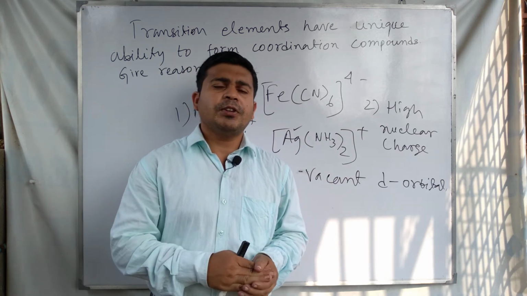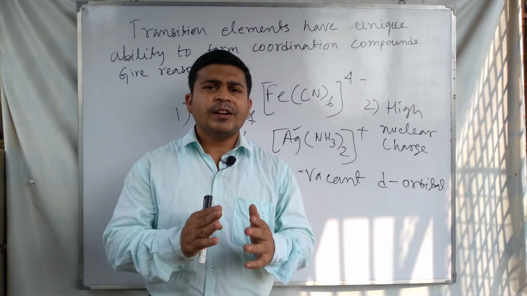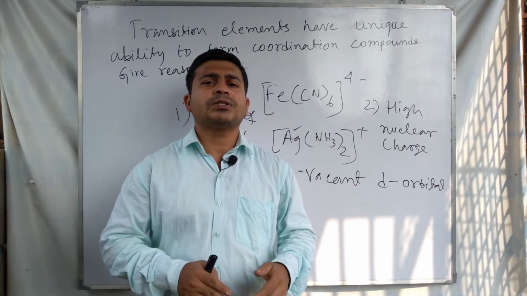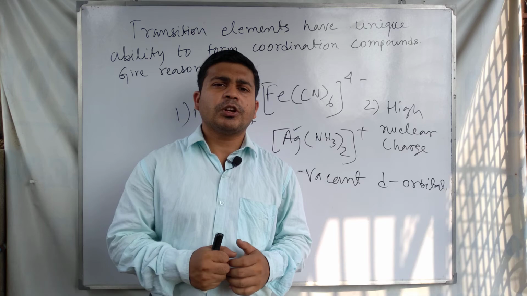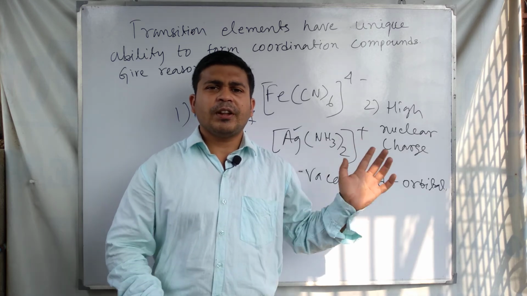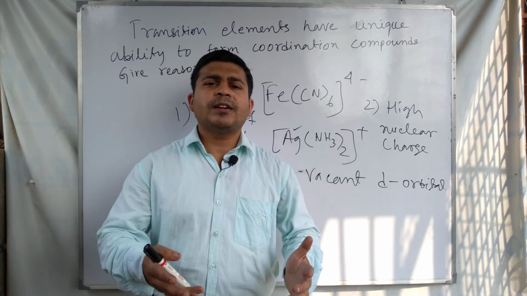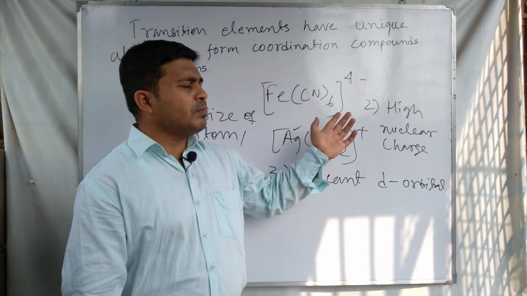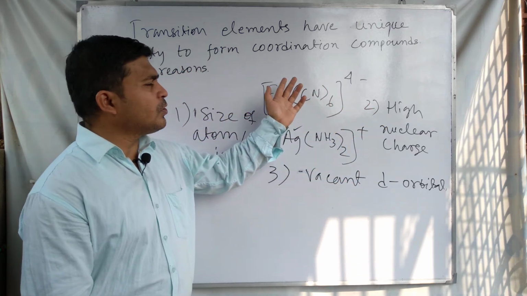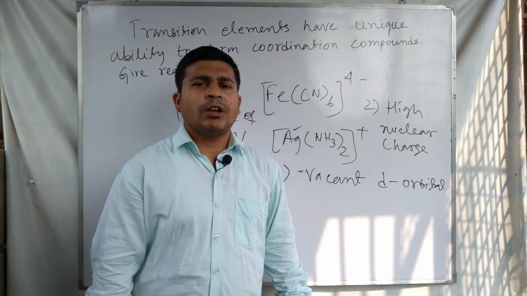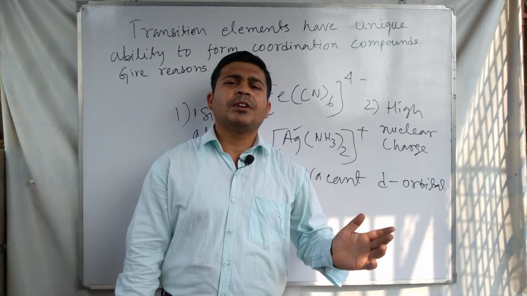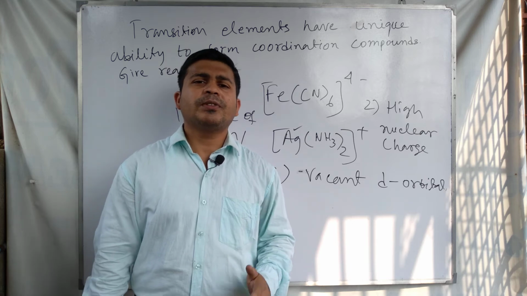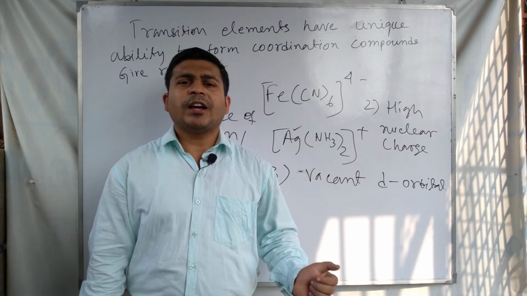And third is the availability of energetically suitable d orbitals that can accommodate a pair of electron from the ligands. Means the central metal should have vacant d orbitals energetically suitable, that are present in the atoms or ions of the transition elements.